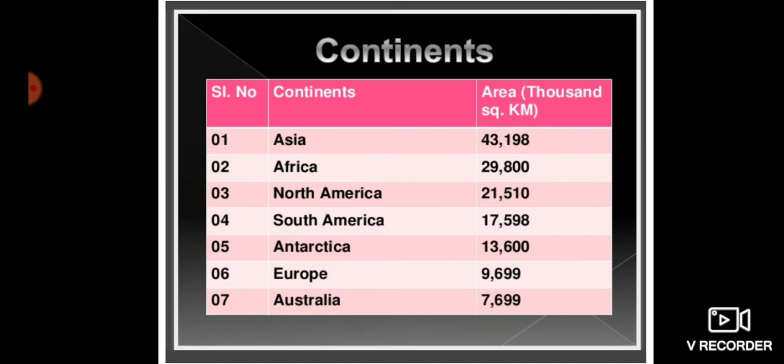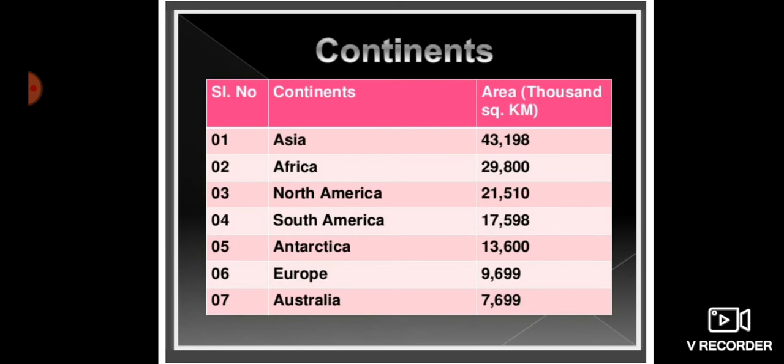It covers 1/3 of the total land area of the earth. That's the biggest land area covered. It lies mostly in the eastern hemisphere. The Tropic of Cancer passes through the Asian continent. In the west, Europe is separated from Asia by the Ural Mountains. The combined landmass of Asia and Europe is called Eurasia.